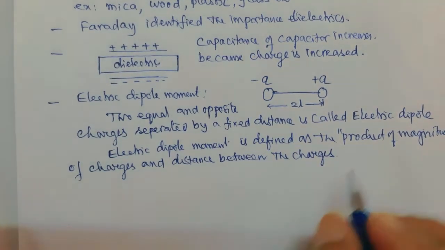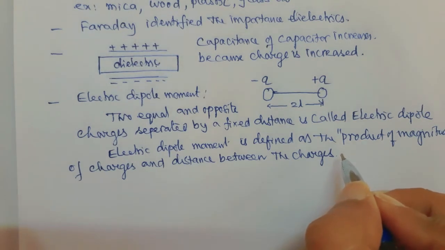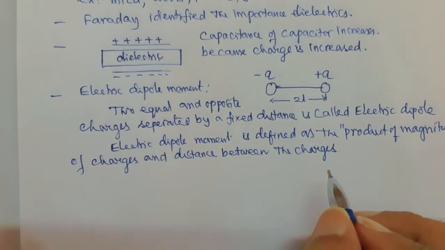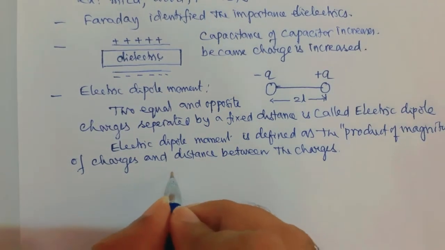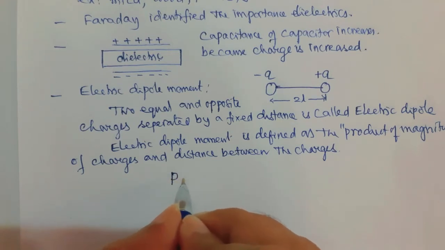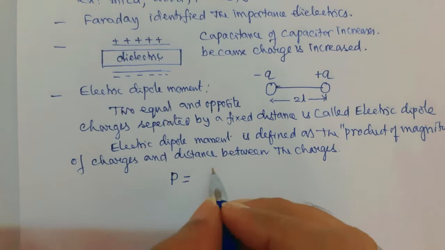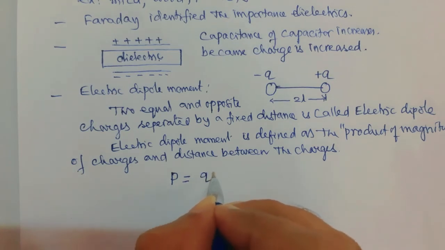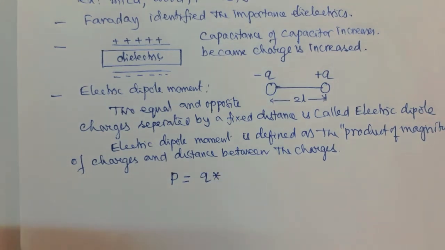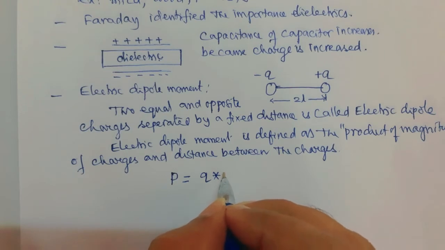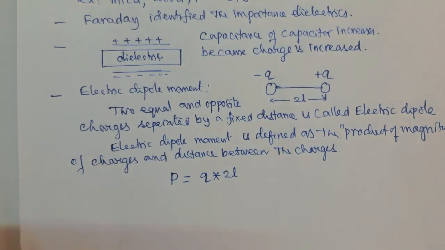Now, what is the mathematical expression? The electric dipole moment is denoted by the letter P and is given by P equals Q into 2L, the charge and the separation.